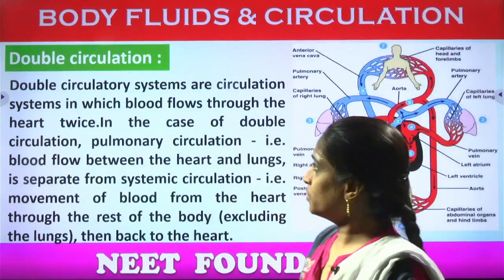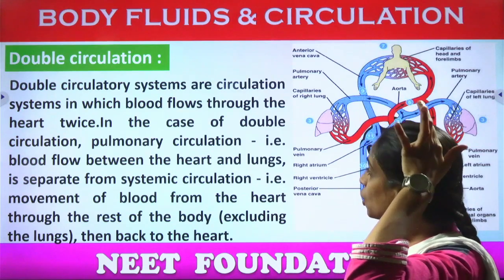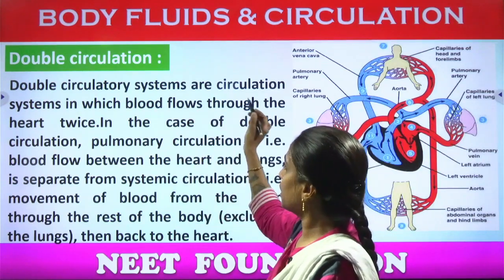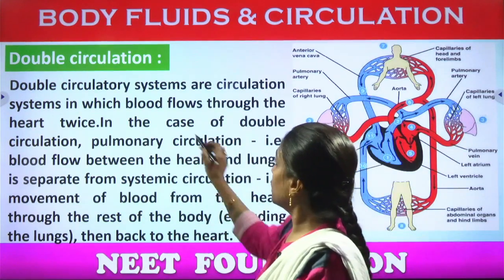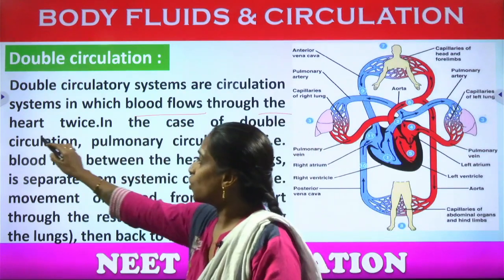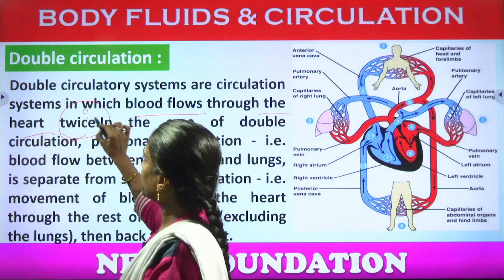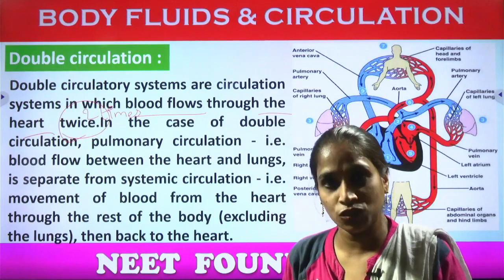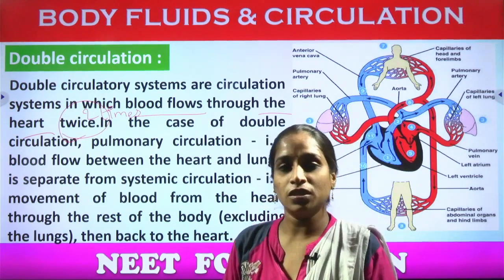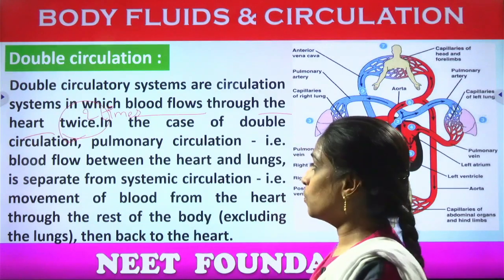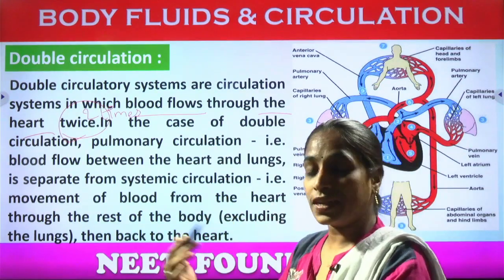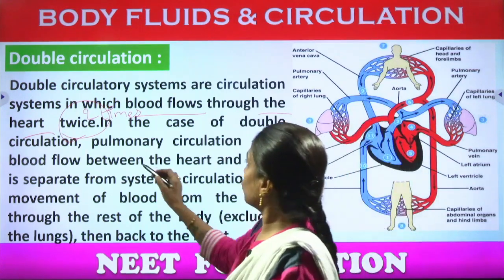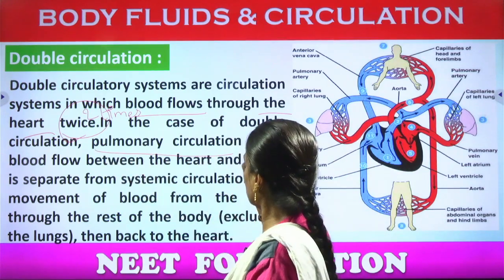Coming to the next concept, double circulation in some of the organisms. So what is a double circulation? Double circulatory systems are circulatory systems in which blood flows through the heart how many times? Twice, nothing but 2 times. What kind of blood? One is the oxygenated blood which contains the oxygen molecules, and one is the deoxygenated blood which contains the carbon dioxide molecules. So the heart receives 2 kinds of blood twice to complete one circulation.